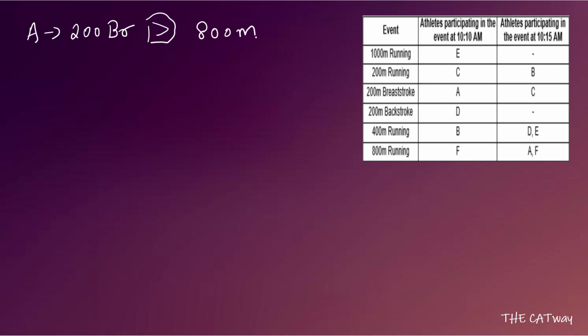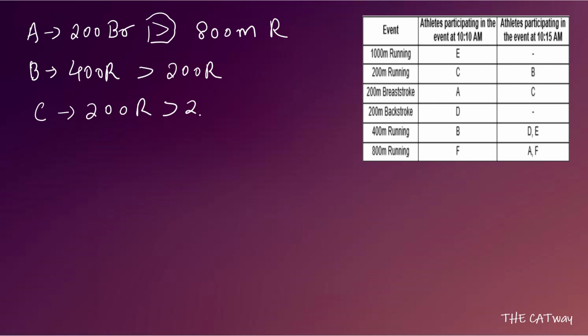Okay, 800-meter running. From B, what can we observe? We can observe that B participated in 400-meter running before the 200-meter running. Okay, so 400-meter run is before 200-meter run. Now from C, we can observe that 200-meter running is before 200-meter breaststroke.